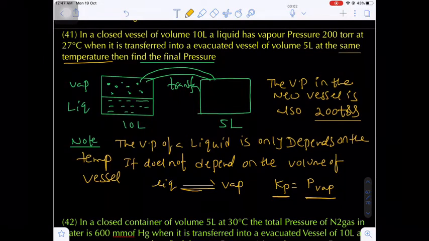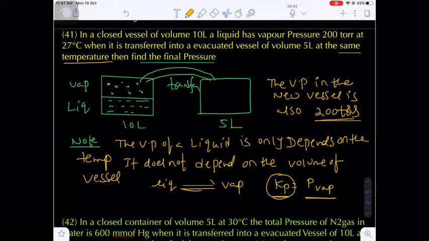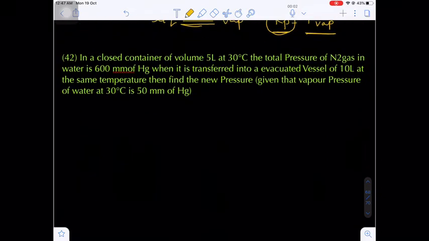Only the thing is, a new equilibrium is established, according to which, again, to keep the Kp value constant, the equilibrium will adjust, forward, backward, forward adjustment takes place, and finally the final pressure in the system will be 200 torr. Are you getting my point?